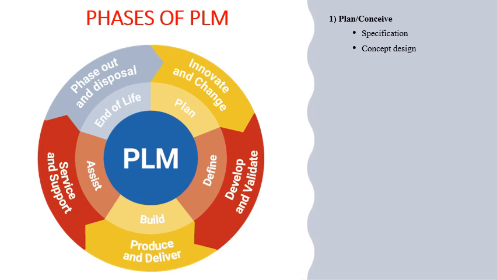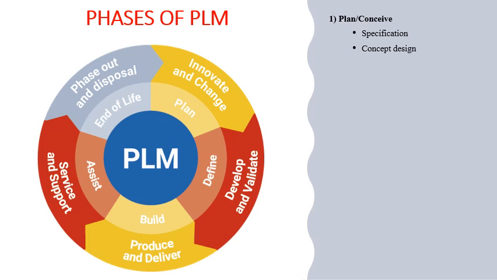As we have discussed previously, initially customer feedback is taken, and once the customer feedback is understood, all the data from the customer feedback is analyzed, and once that analysis is done, a set of objectives or specifications is defined. So these specifications will tell you how the product should look, how the product should function, what features are needed in that product, and all other related things. All these specifications will be very specific to the nature of the product, and depending on these specifications, the concept design is done. So the first stage is always the planning stage.